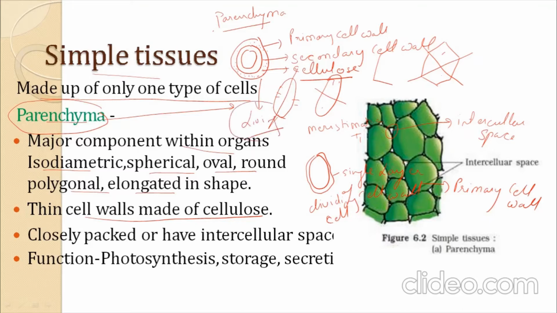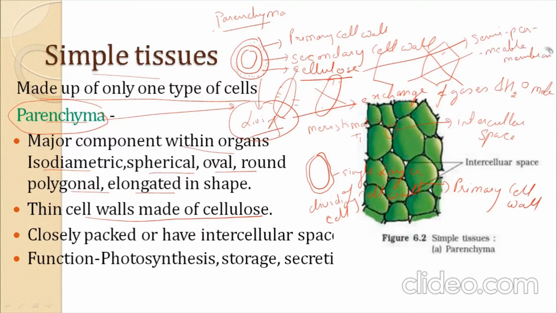How are they living cells? Because there is an exchange of gases and water molecules, as the cellulose functions as a semi-permeable membrane.